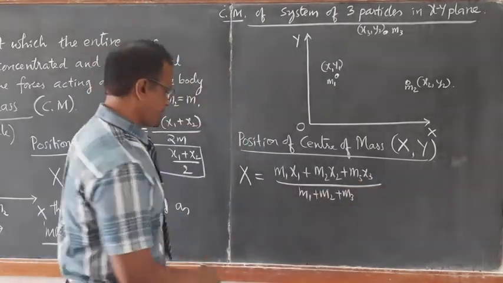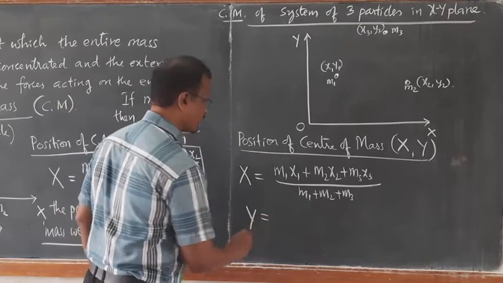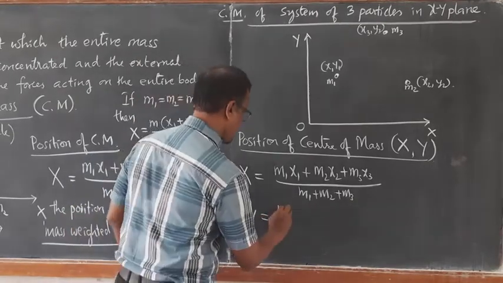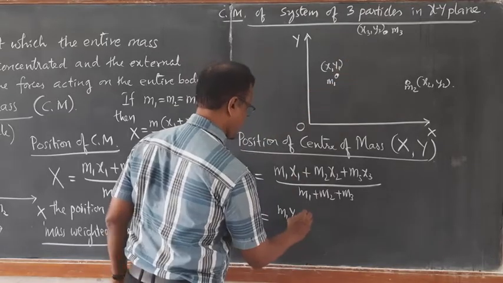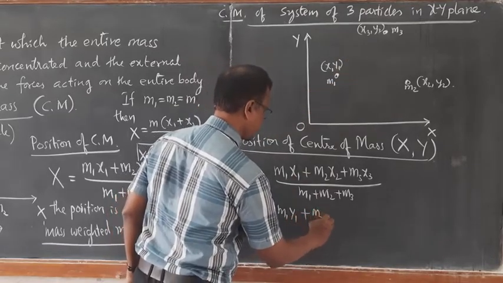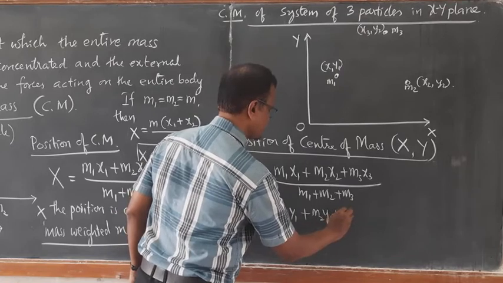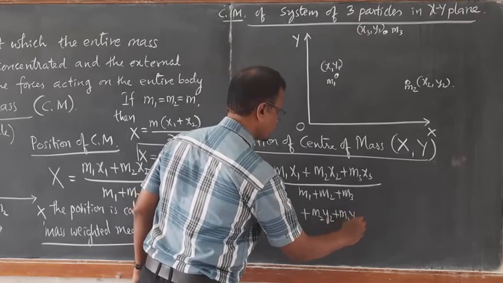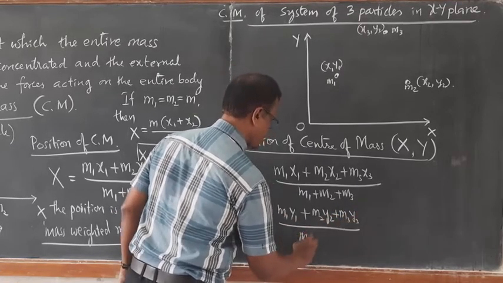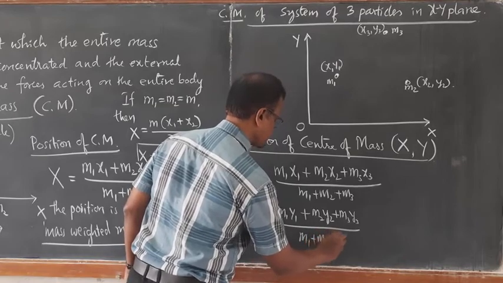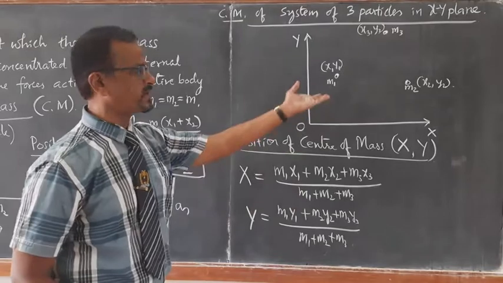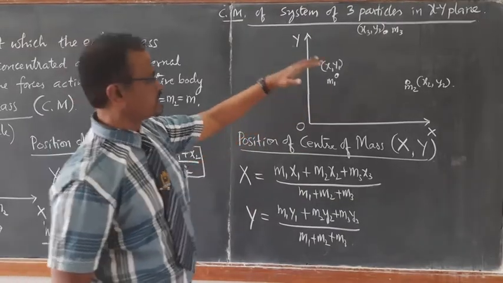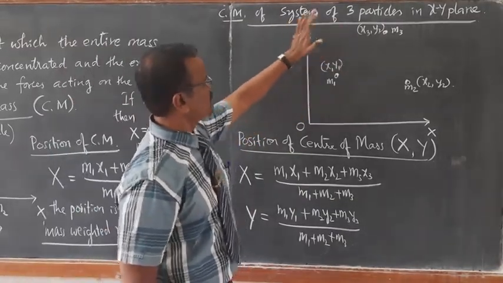In the same way, the y coordinate becomes m1 y1 plus m2 y2 plus m3 y3 divided by m1 plus m2 plus m3, because we have to consider y coordinates also. So you can generalize for a system of n particles.